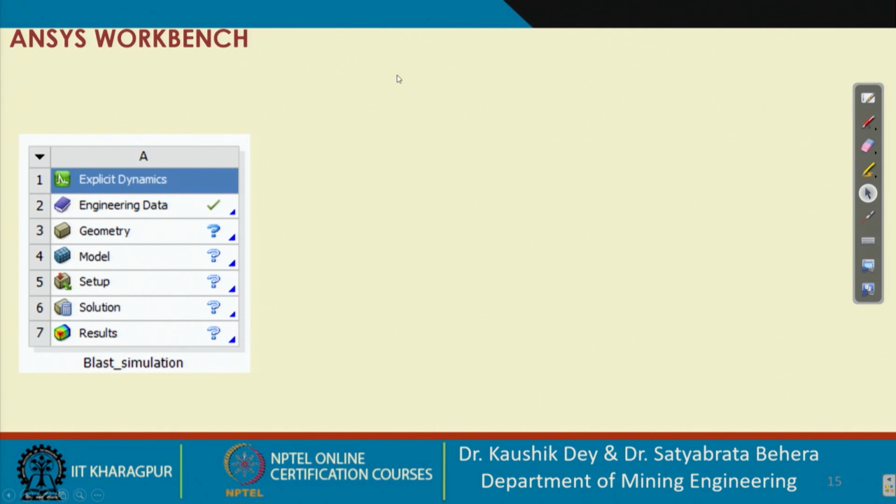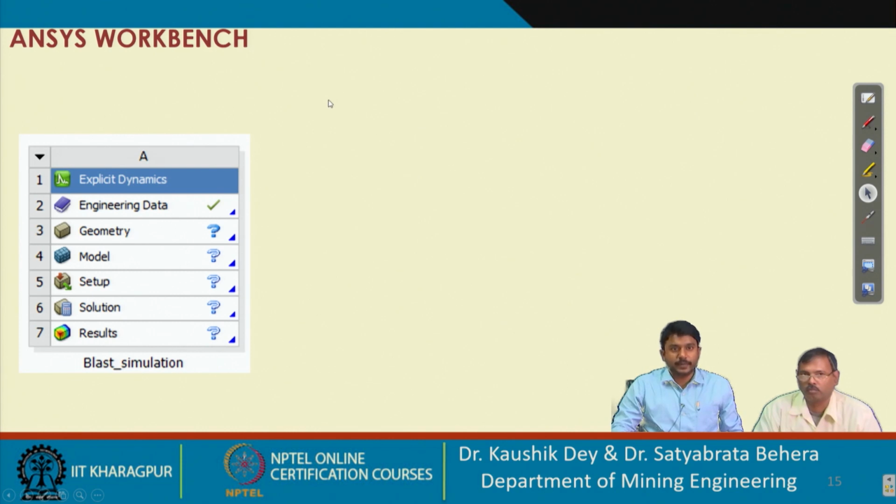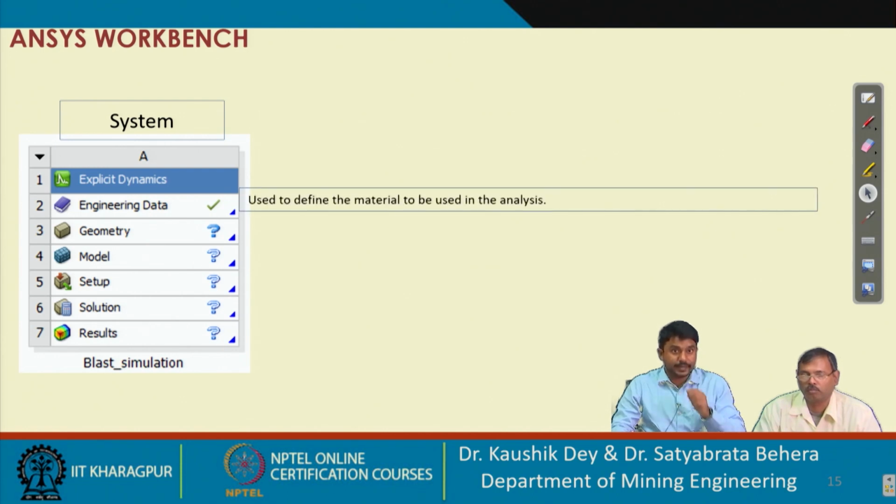Now this is the particular section that is called the explicit dynamic section. I have zoomed that part, and each part of this section is called a particular cell. We have already named that section, that is blast simulation. So this is called the system, the ANSYS explicit dynamic system, and we will work on each cell to carry out our simulation part.